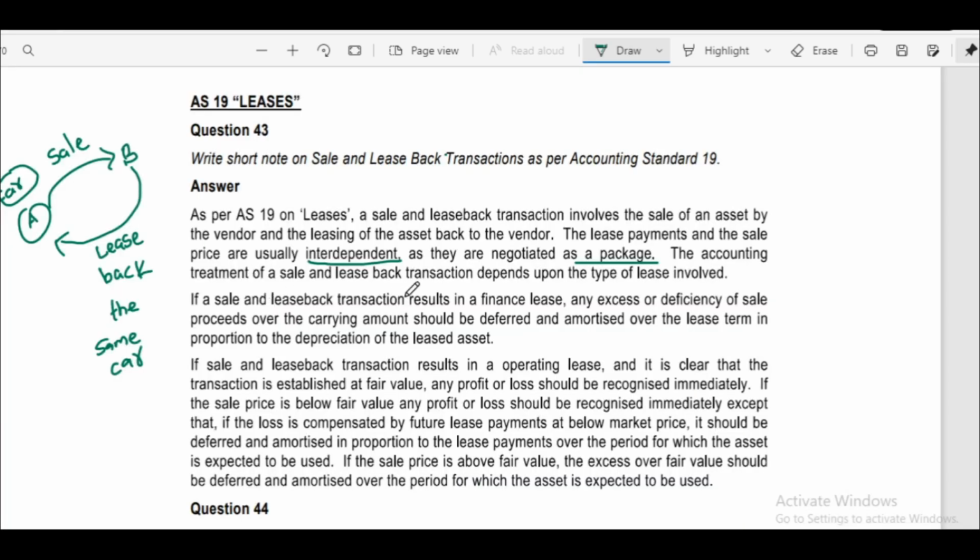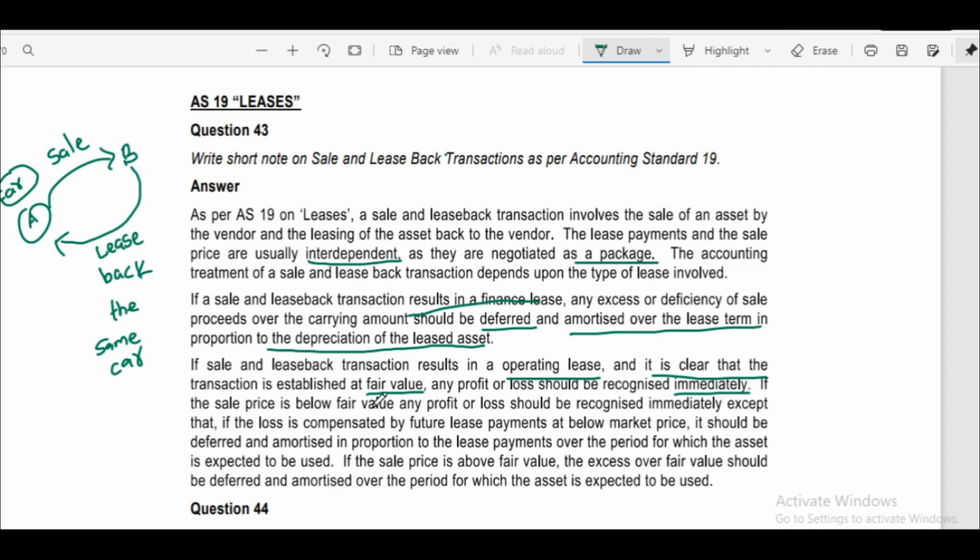If a sale and leaseback transaction results in a finance lease, any excess or deficiency on sale proceeds over the carrying amount should be deferred and amortized over the lease term in proportion to the depreciation of the leased asset. If a sale and leaseback transaction results in an operating lease, it is clear that the transaction is established at fair value. Any profit or loss should be recognized immediately.